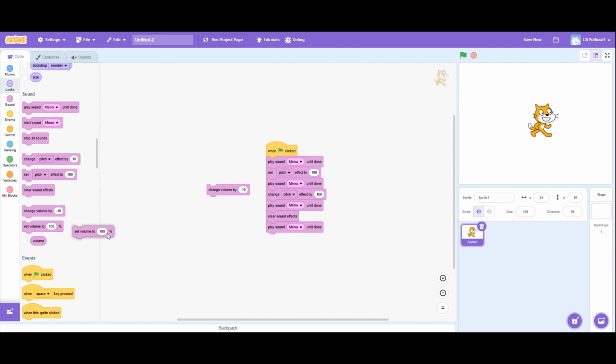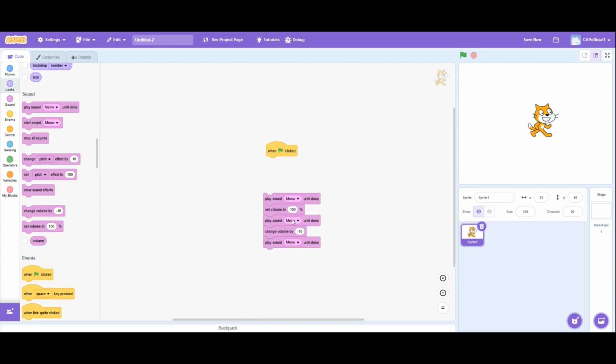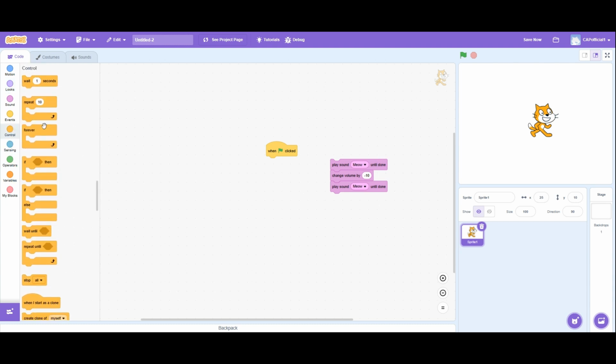Then we have the change volume by and the set volume to. This is the same as set pitch effect to or change pitch effect by. However, this deals with volume rather than the pitch. So if we duplicate this, what we can do to make this more prominent is to use a repeating loop.